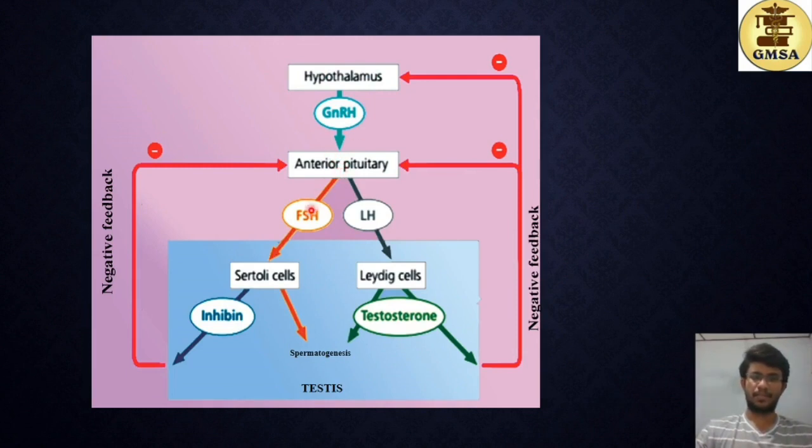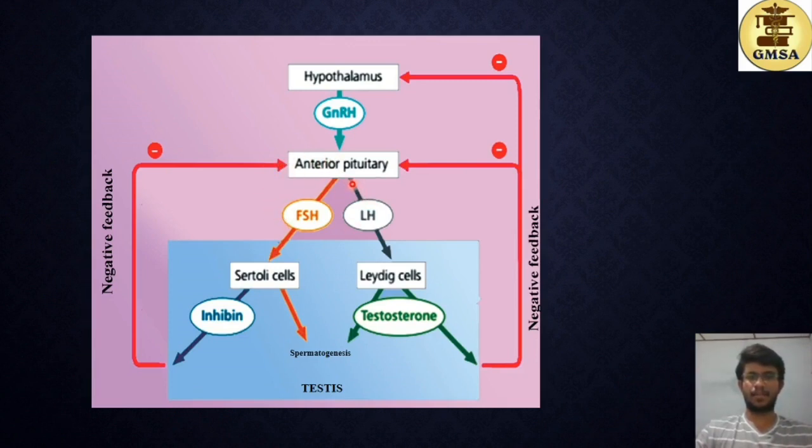The anterior pituitary produces FSH and LH. FSH, the follicle stimulating hormone, acts on the Sertoli cells, and the Sertoli cells promote spermatogenesis. In addition, they produce inhibin. Inhibin provides a negative feedback on the anterior pituitary and prevents the production of FSH and LH.